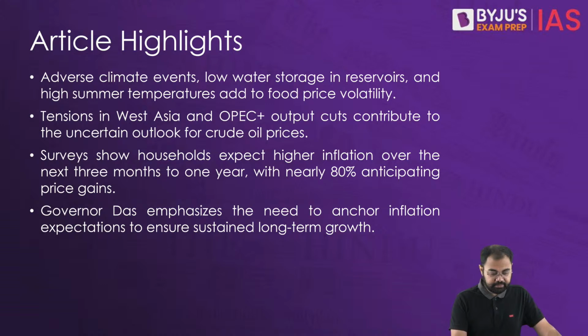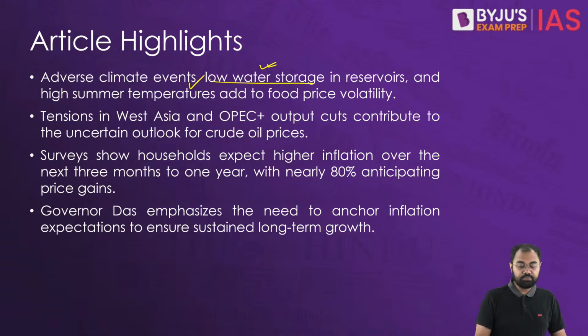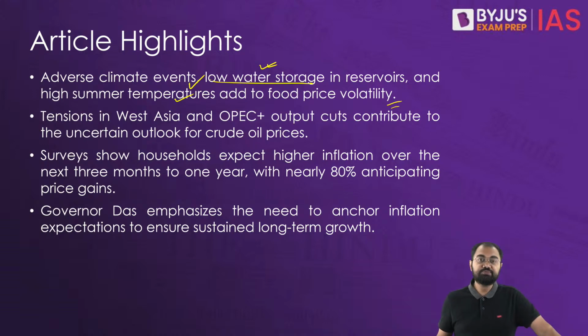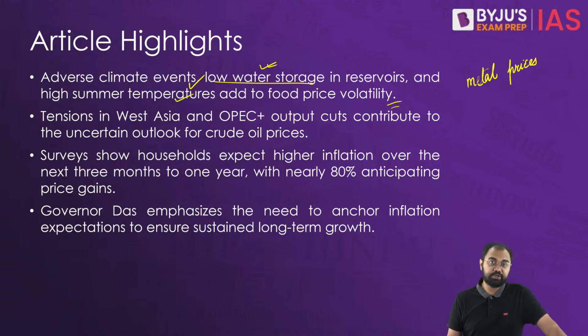When it comes to climate events, we have seen that water shortage, low water in reservoirs, and high summer temperatures have also added to the food price volatility in the last couple of months. So the water shortage in the reservoirs, the high summer temperature that we have seen, or even the rise in metal prices, have also been attributed to this.